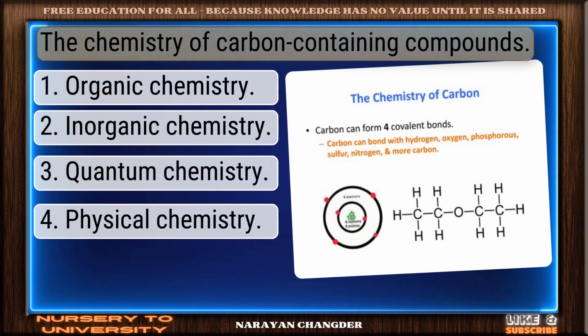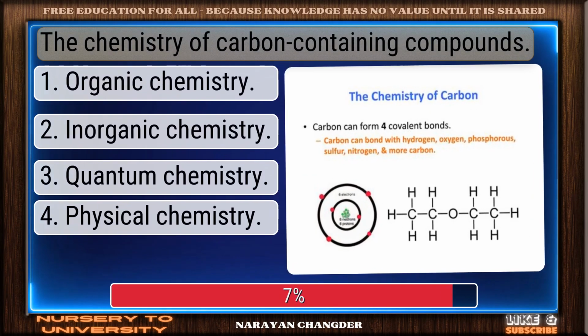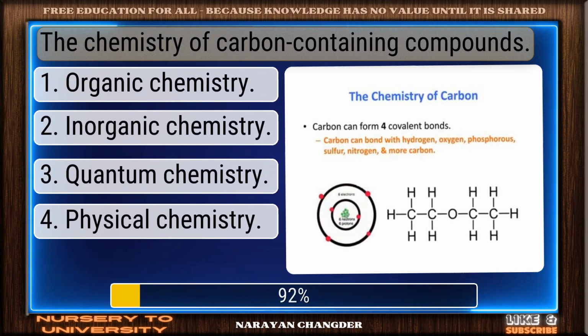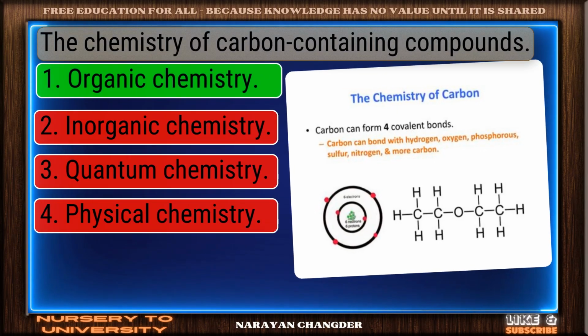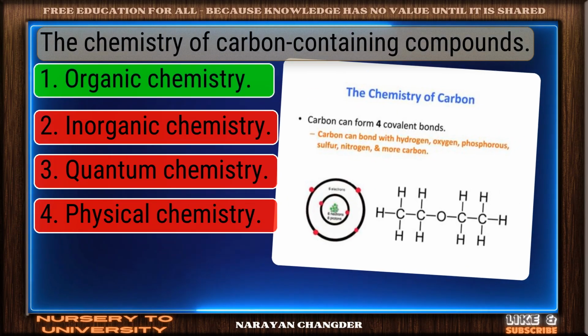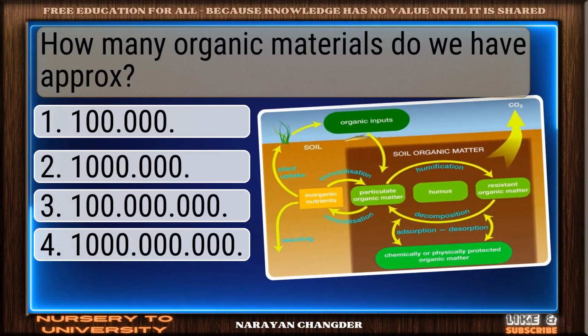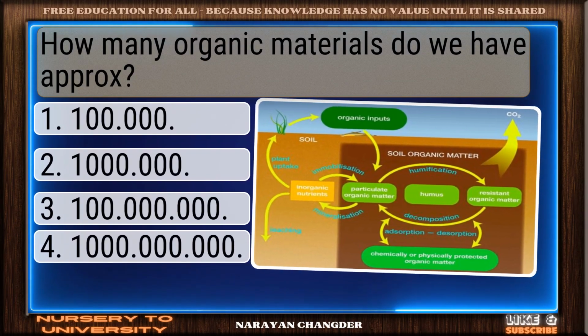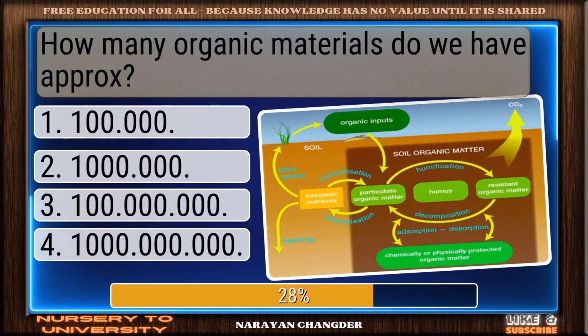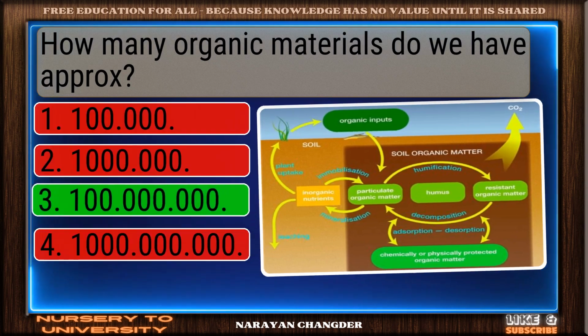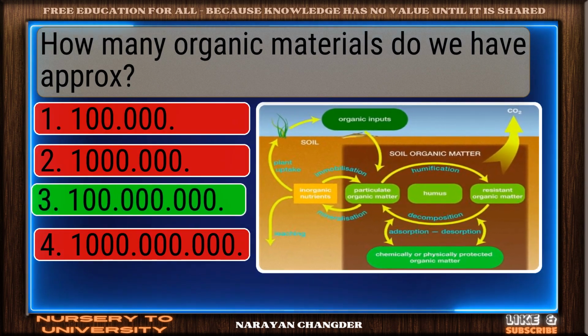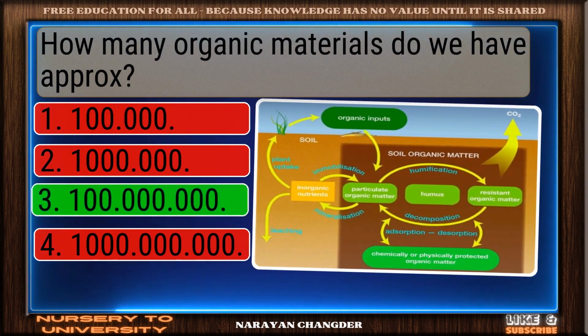The chemistry of carbon containing compounds. Solid response. Organic chemistry is a valid choice. How many organic materials do we have approximately? Well done. 100,000 is the right choice.